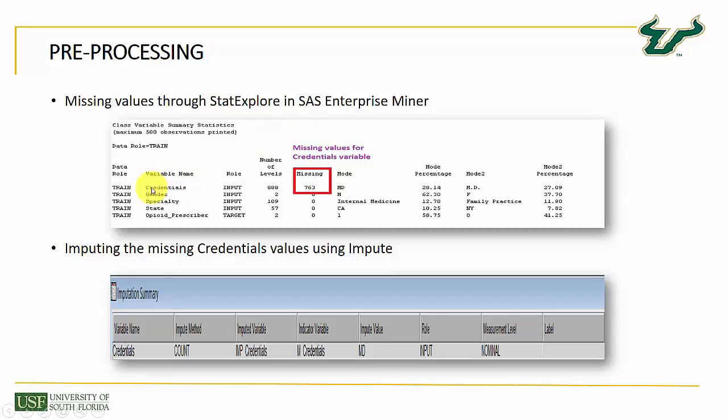Came across that the credentials column had 763 missing values. So in order to impute these values, we used an impute component in SAS Enterprise Miner, and on the left side in the properties we took input method, and with unique values, we chose count method since it was a nominal variable. And as you can see, MD was the value that was imputed.